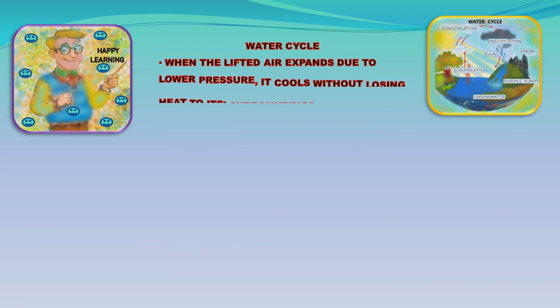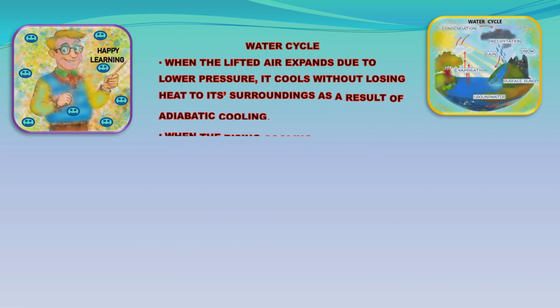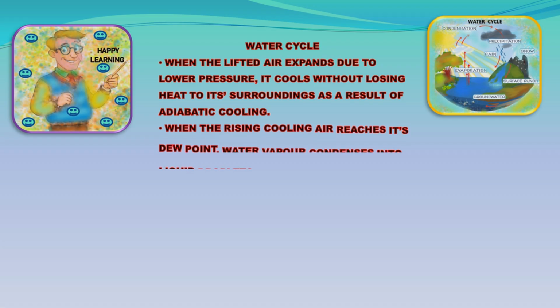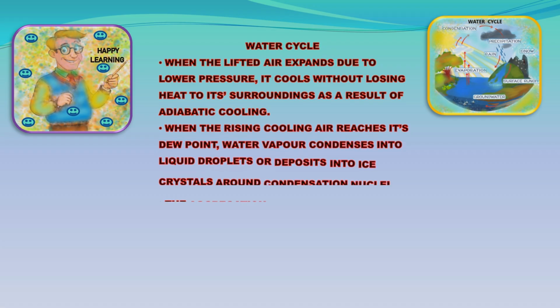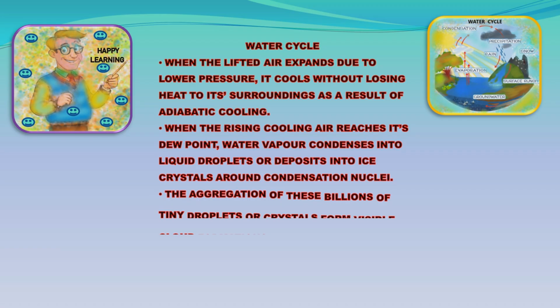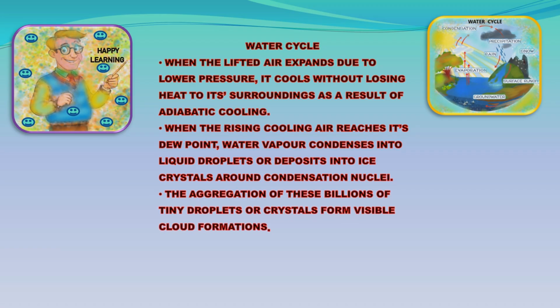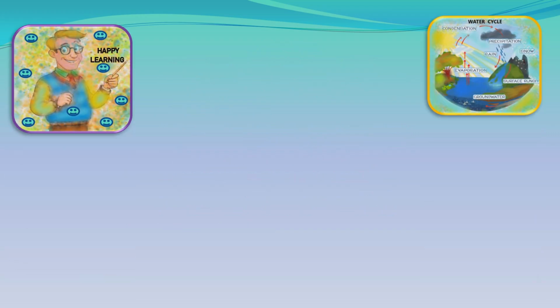When the lifted air expands due to lower pressure, it cools without losing heat to its surroundings, as a result of adiabatic cooling. When the rising, cooling air reaches its dew point, water vapor condenses into liquid droplets or deposits into ice crystals around condensation nuclei. The aggregation of these billions of tiny droplets or crystals forms visible cloud formations.